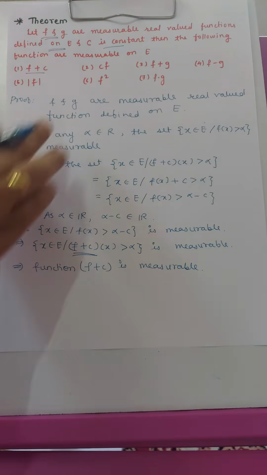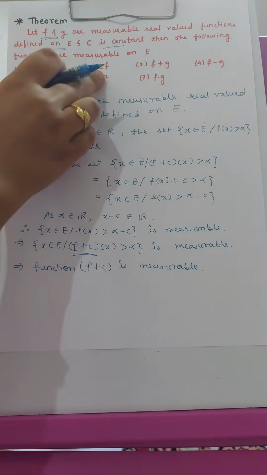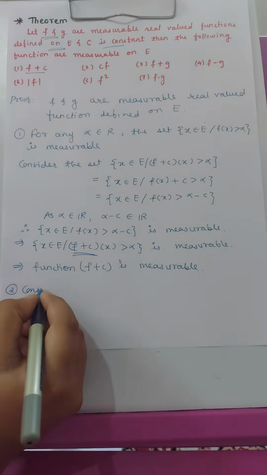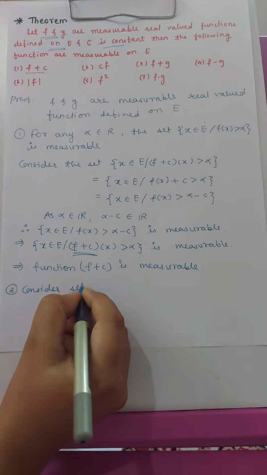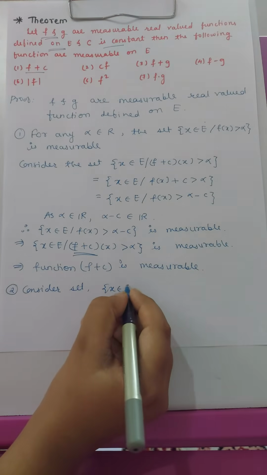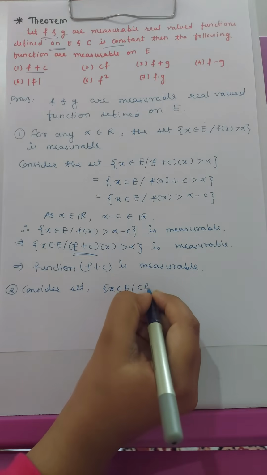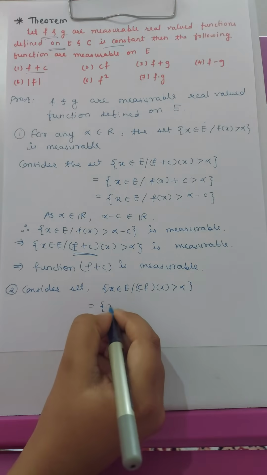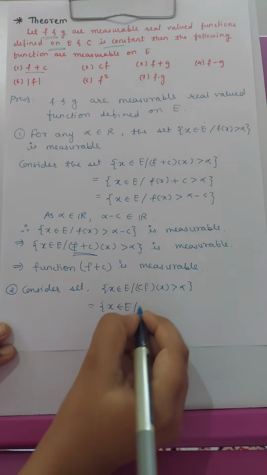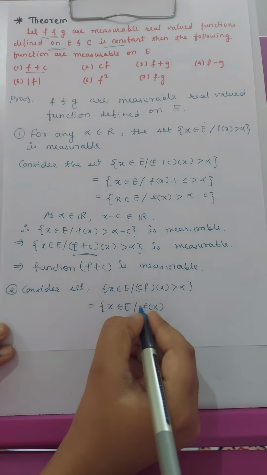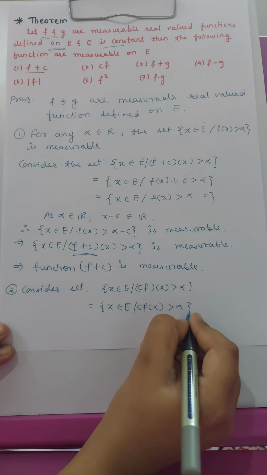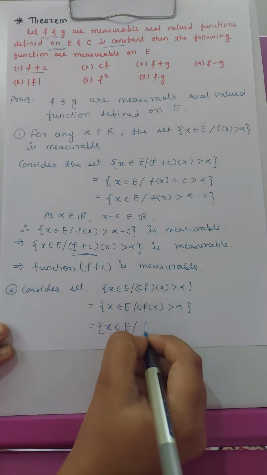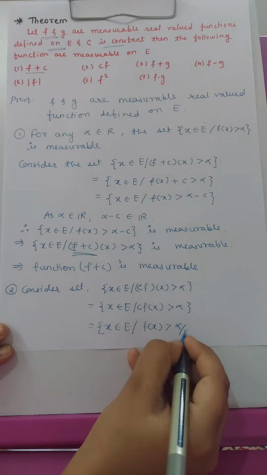Now second, to prove that cf is a measurable function where c is a constant and f is a measurable function. So for this, consider the set x belongs to E such that cf(x) is greater than alpha. This is equal to x belongs to E such that f(x) is greater than alpha upon c.